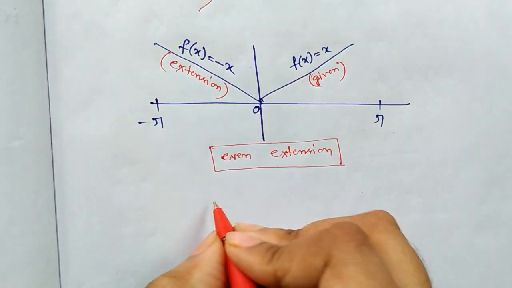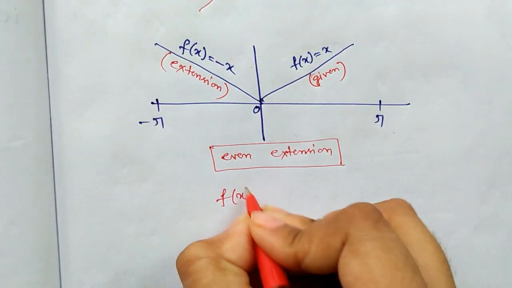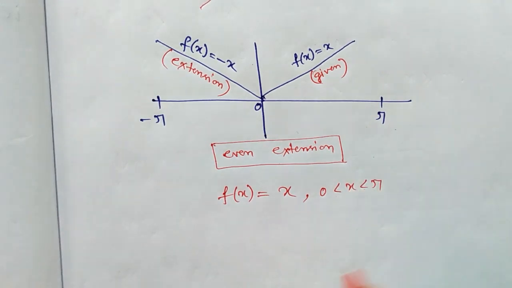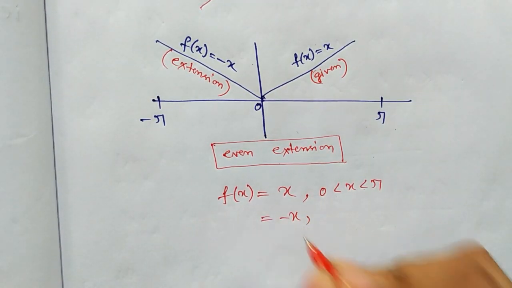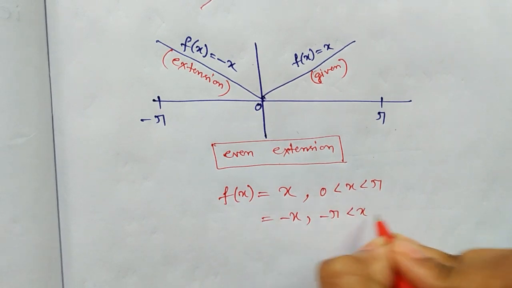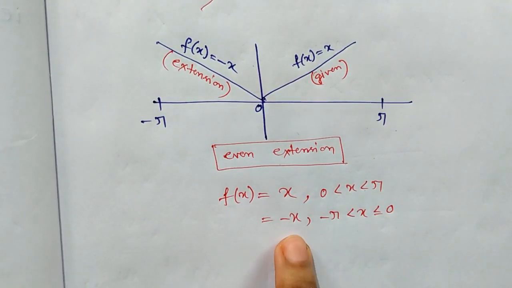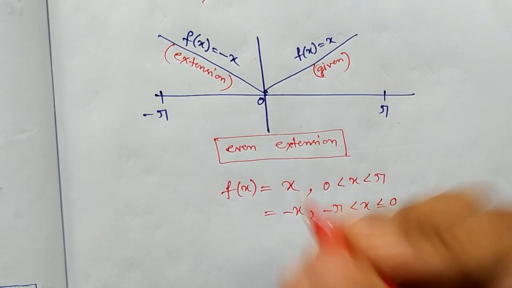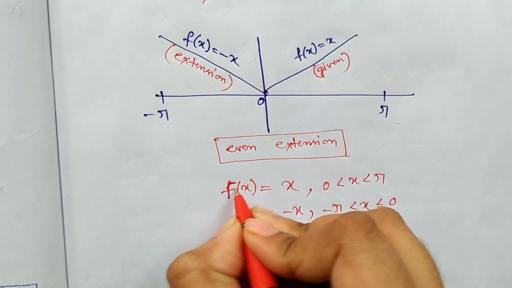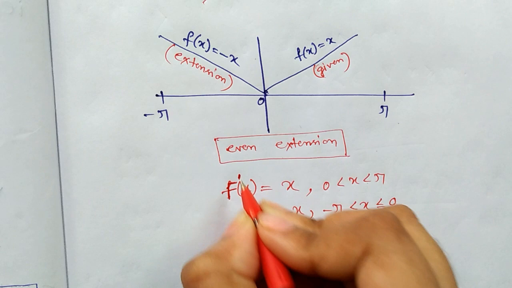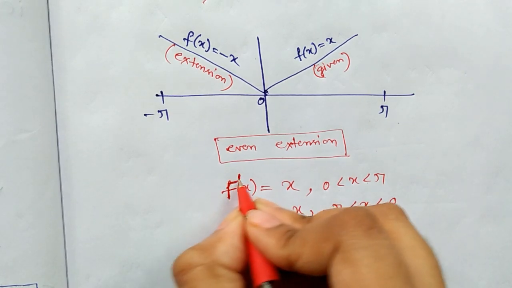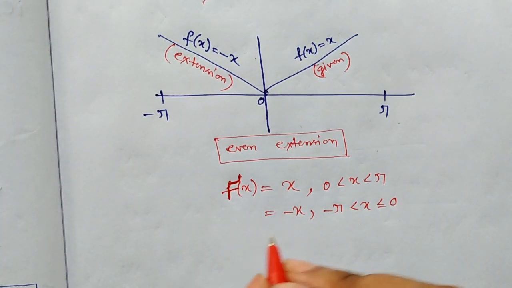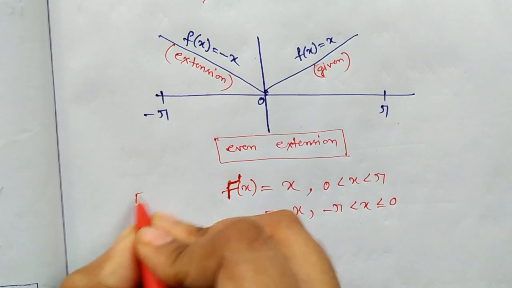Our final extended function will be x for 0 < x < pi and minus x for minus pi < x <= 0. This is our final extended function, which is an even function. You may denote this final extended function by capital F(x).